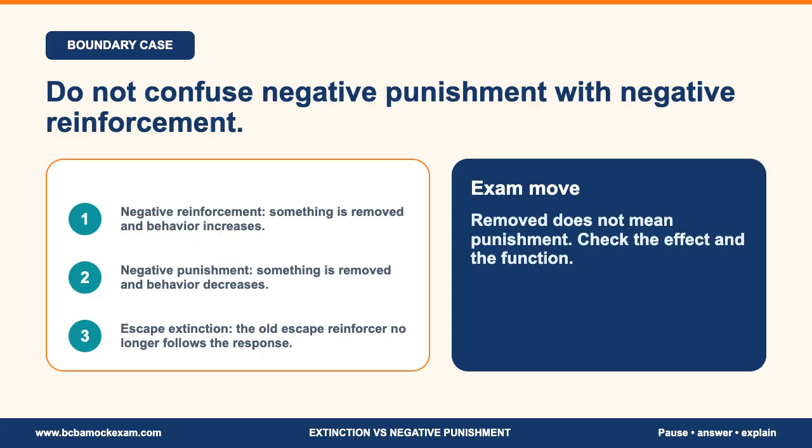This is the second big boundary. Negative reinforcement and negative punishment both involve removal, but the effect is different. Negative reinforcement removes something after a response, and the response increases. Negative punishment removes something after a response, and the response decreases. Escape extinction is different again. There, the behavior used to produce escape, and now that escape consequence no longer follows the response. On test day, removed is not enough. You have to ask what changed and what happened to future behavior.